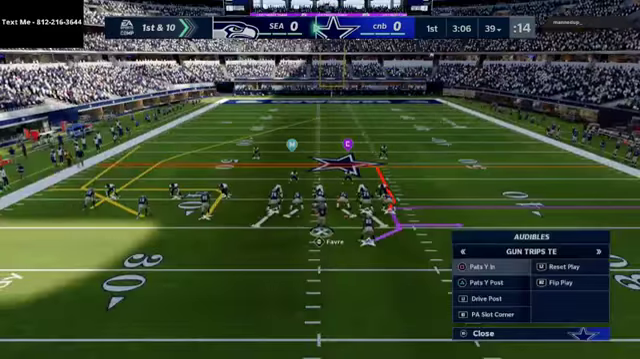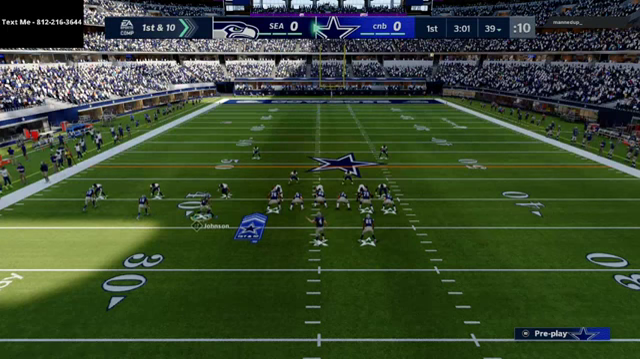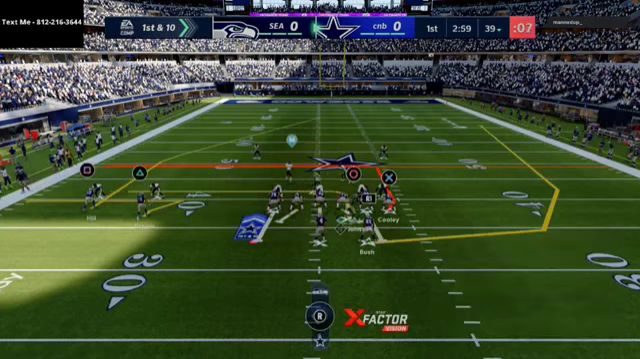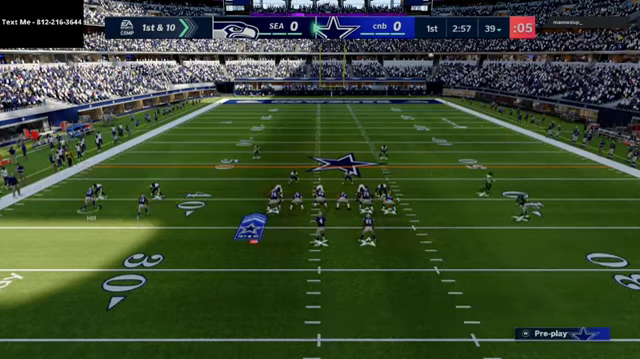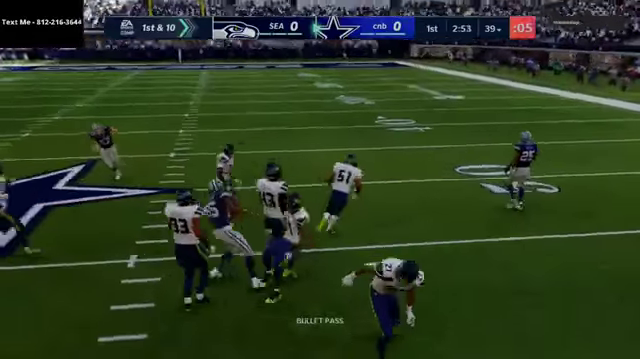But all in all, this is truly one of my favorite formations in the entire game, just for the simplicity of everything that you can do from trips tight end, wide trips, all of these formations. These are just phenomenal packages, and you can really work them up the field.